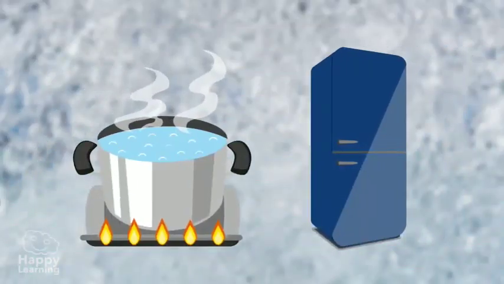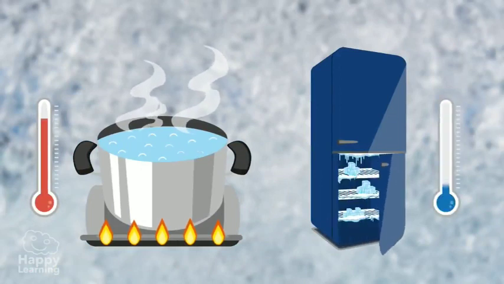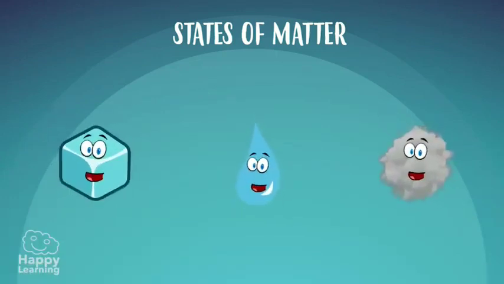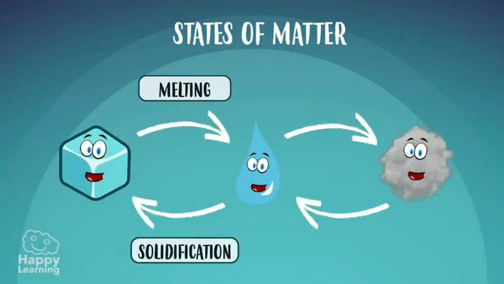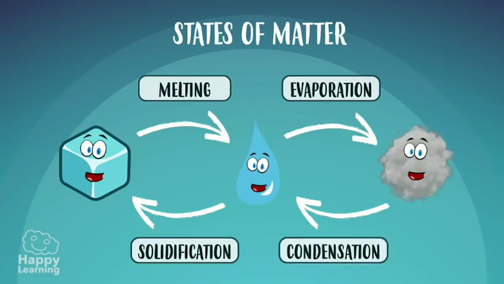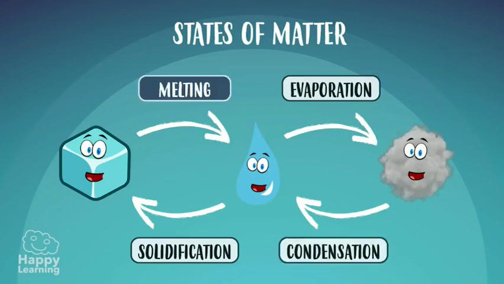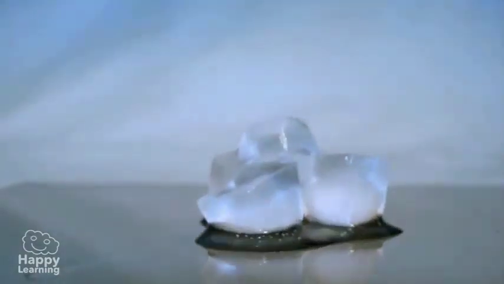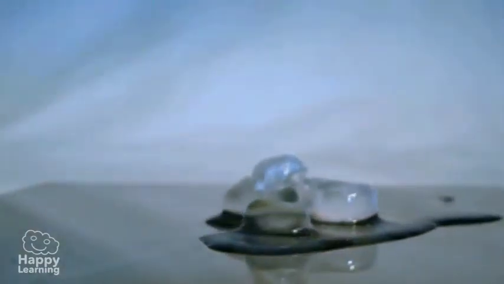Changes in state happen after cooling or heating matter, and there are different types: melting, solidification, evaporation, and condensation. Melting happens when matter changes from its solid to liquid form and happens after rising temperature.